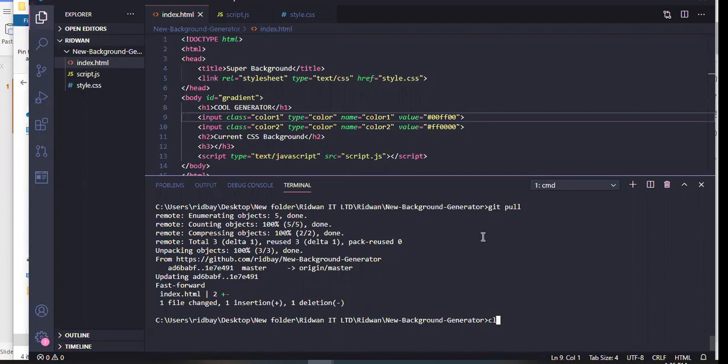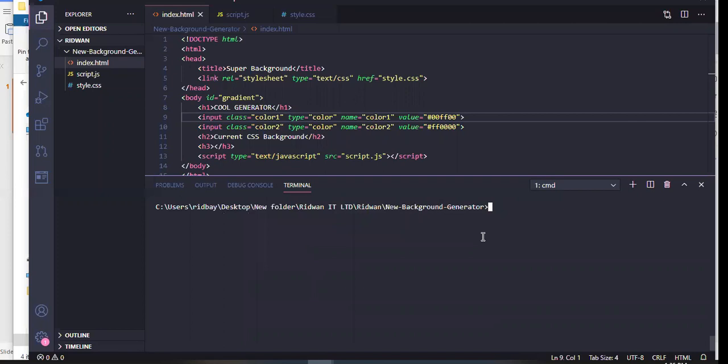So let me just clear this. So if we do git branch, git branch is going to tell you all the branches available. So we want to make sure that we are both up to date. So we can just do git pull just to pull the changes that we have.